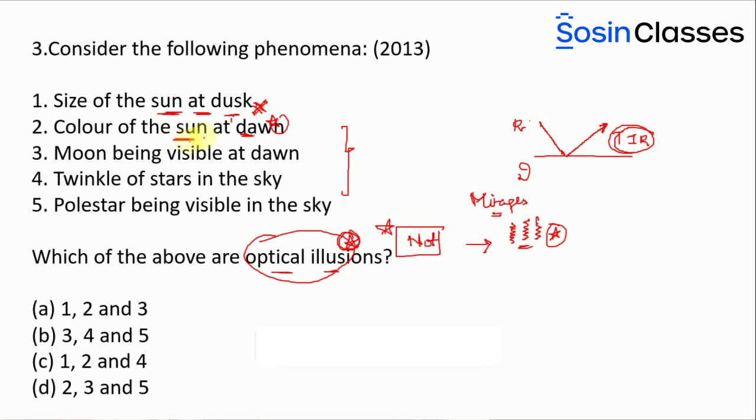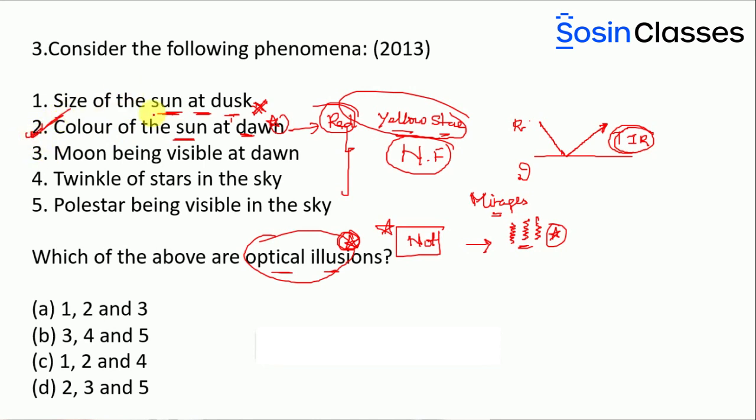Then the color of the sun at the dawn. Basically you find that the color of the sun appears to be red. Now that is not the color of the sun. The original color of the sun is yellow, and that is the reason why the sun is called a yellow star. It is a young star, still in the yellow color phase, with nuclear fusion reactions going on inside it, and that is the reason why you call it a yellow star, but it appears to be completely red. So the color of the sun during the dawn is what we see as an optical illusion phenomenon. So 2 is correct here. If you find that in option B there is no second statement, you can eliminate B.